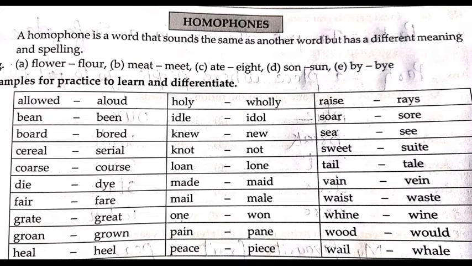Now the first example is flower, flour, meat, meet, ate, eight, sun, son, buy, by. Here many examples are given.